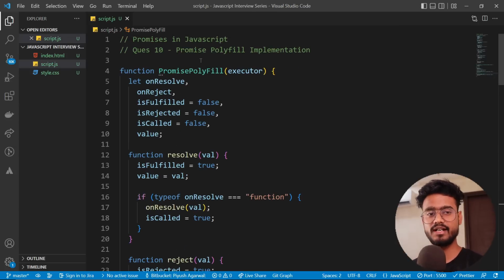So yeah, this was our promise polyfill, and this is a really important question when it comes to intermediate and senior developer level interviews. In junior interviews, it's rarely asked, but I feel like you should know this.